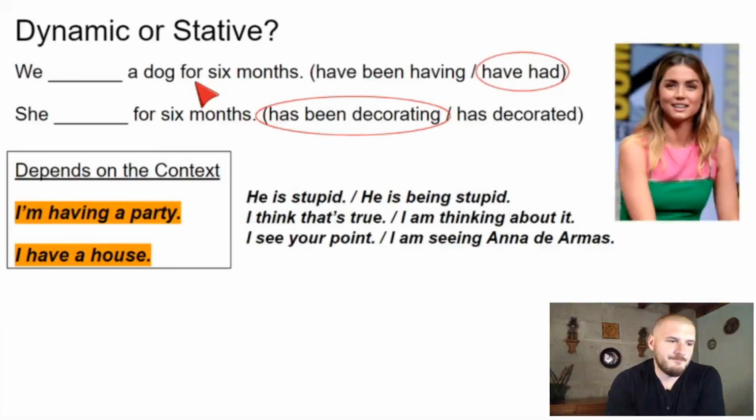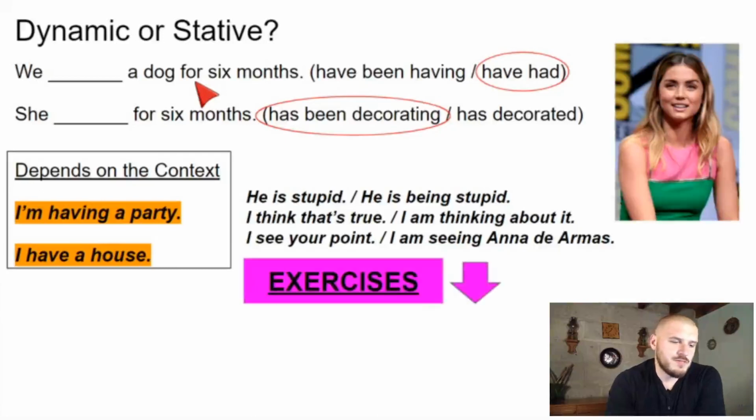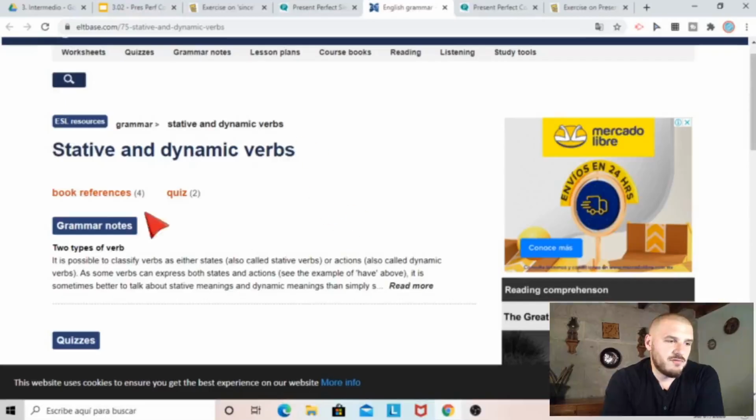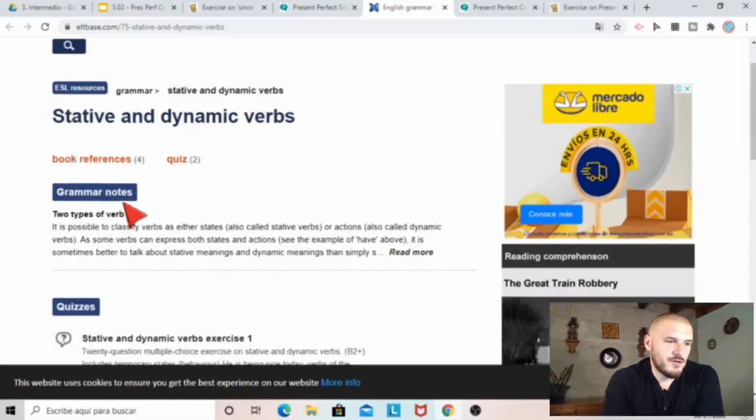And there's my Anna. Okay, so here are some practice exercises. Go to point number 2 in the description to open the activity. This page is very good for an explanation. Again, you have some grammar notes here: 2 types of verb, stative and dynamic, okay? So what I want to do is to do a grammar quiz.